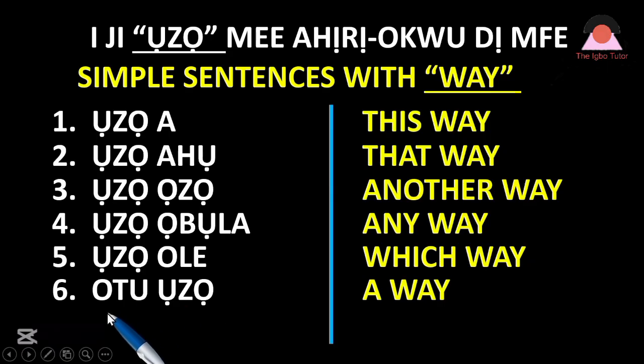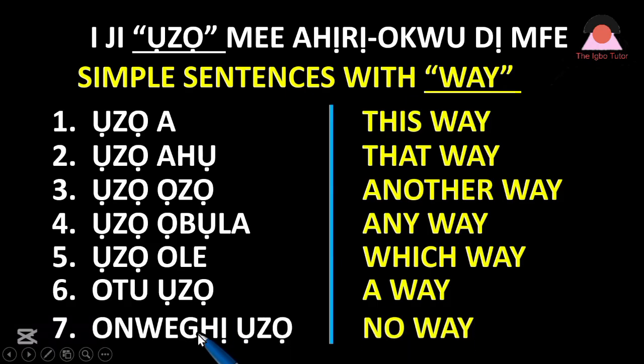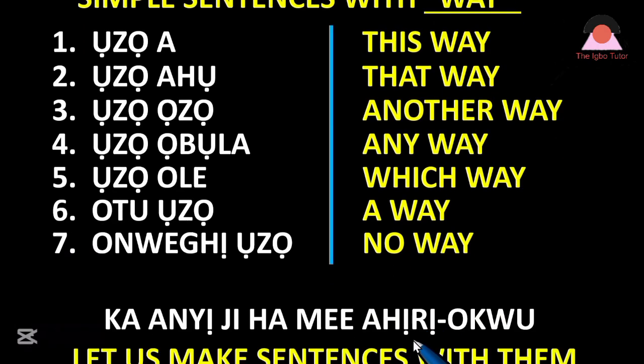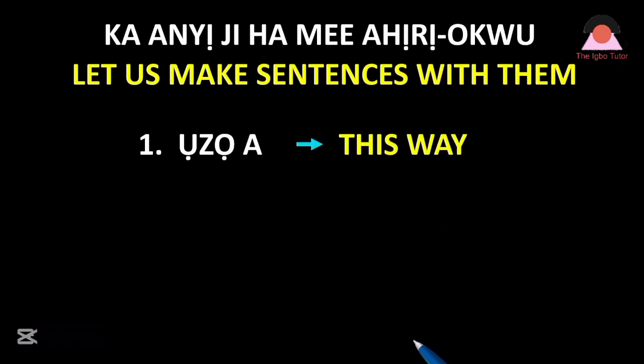And then we go to number 6. Nke isii bụ otu ụzọ. We don't say ụzọ otu, no. Otu ụzọ, the order is rearranged here. A way or one way. Number 7, onweghị ụzọ. Some will say ọ dịghị ụzọ. Both are correct. No way. Let's move on as we'll try to make simple sentences with each of them.